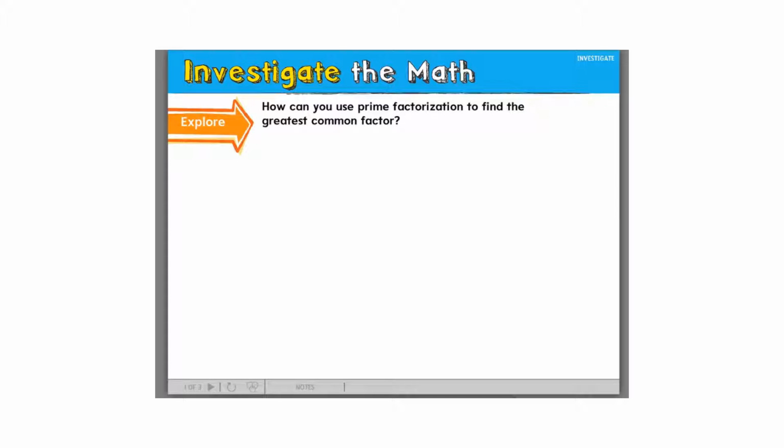Here's what I need you to write into your notes. We're going to do two definitions first. We're going to do a definition of a GCF, which remember is greatest common factor. It is the biggest factor that can be multiplied to get a number.